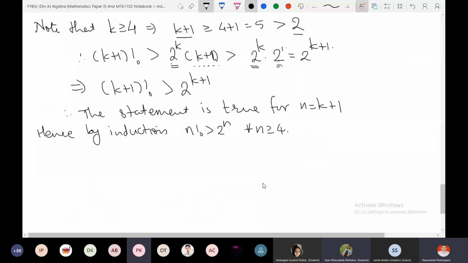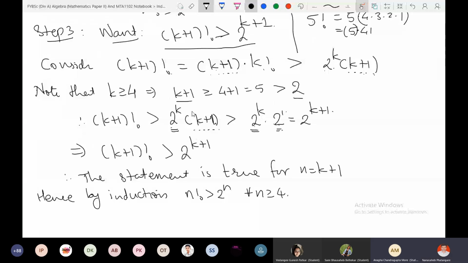Yes, sir. Can you please repeat the step: k plus 1 factorial greater than 2 to the power k into k plus 1 greater than 2 to the power k into 2? I didn't understand it. K plus 1 factorial is greater than 2 to the power k plus 1. This step is clear.